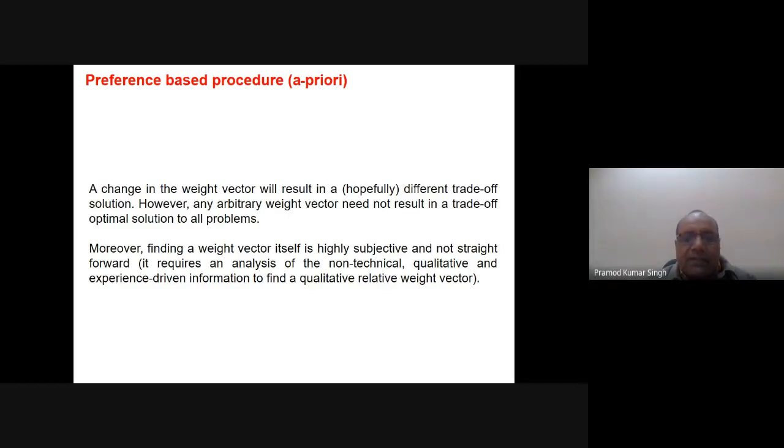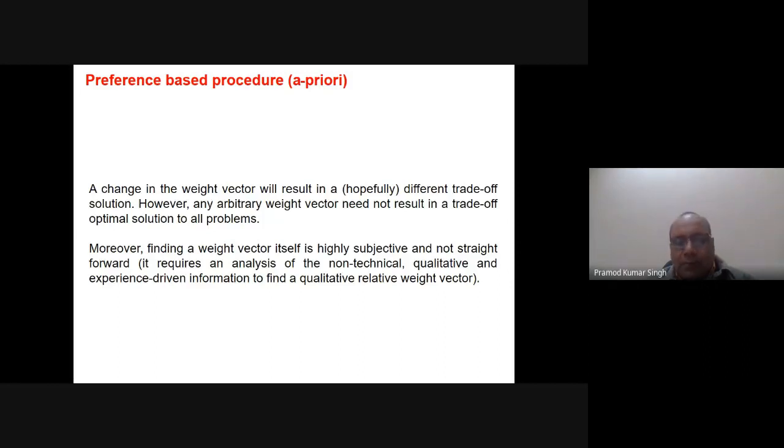And another thing is that if it is non-convex, it is not possible to get the solution. So in that way, the a priori approach is not a class of methodologies or a way to solve a problem which can be applied to any type of problem. That is what I mean to say. Moreover, finding a weight vector itself is highly subjective and not straightforward. It requires an analysis of non-technical, qualitative, and experience-driven information to find the relative weight vector.